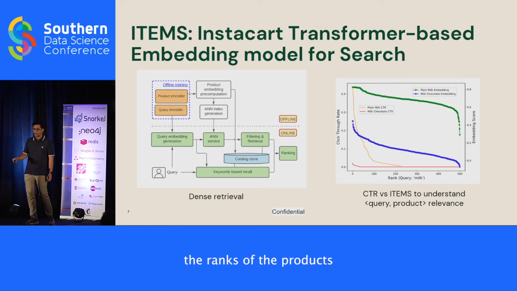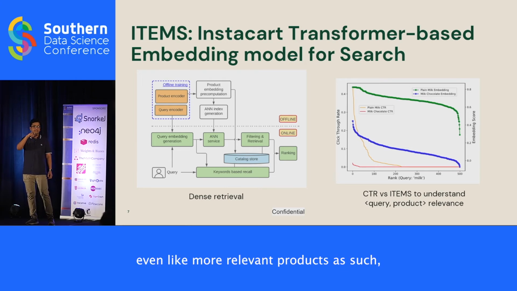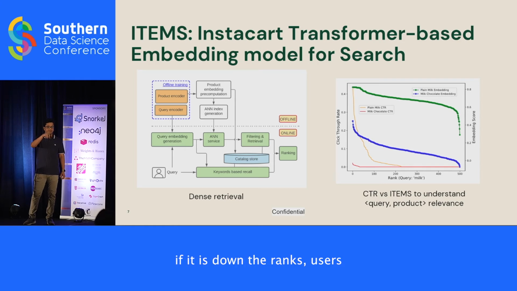As you go down the ranks of the products that you show in a response, you find that even if a product is very relevant, if it is down the ranks, users don't engage much with it. Hence, the click-through rate signals are almost absent and very sparse, so we cannot rely on that.